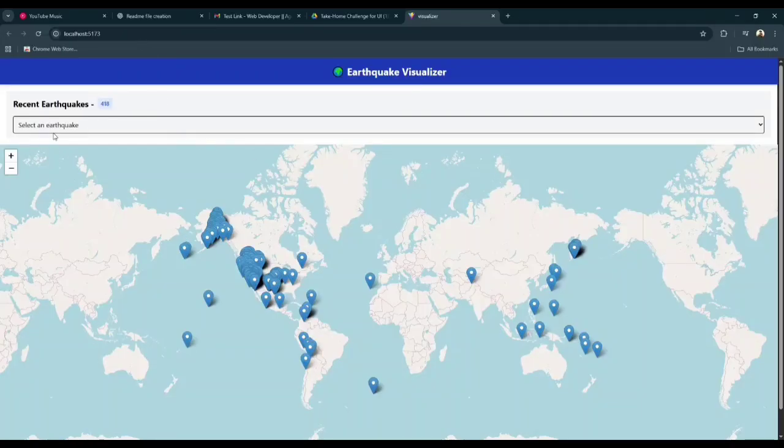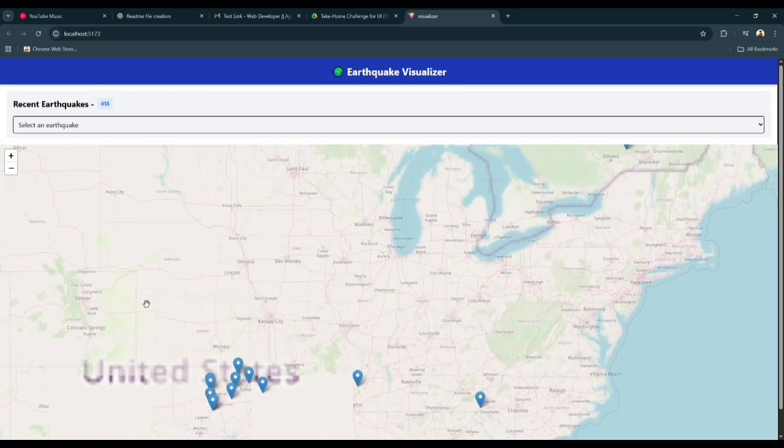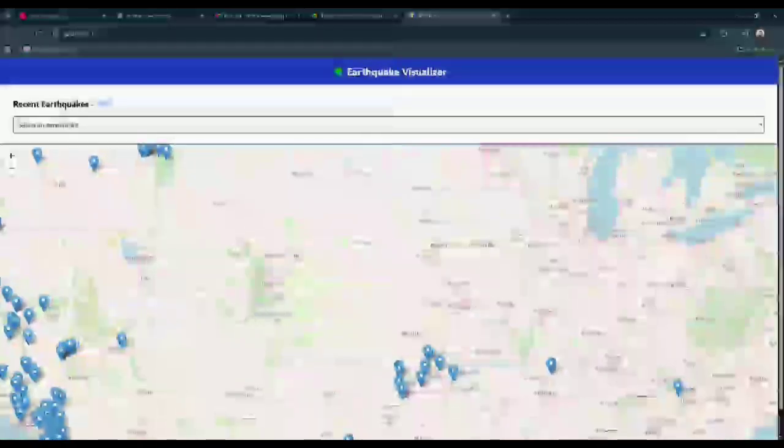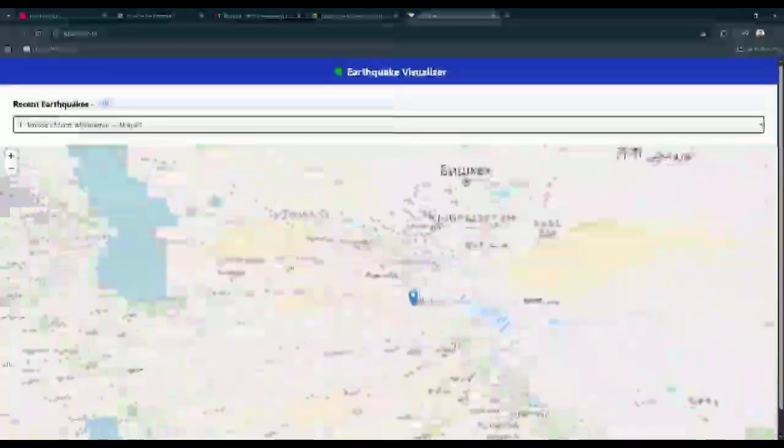This is the website that I have created using React.js, and it shows the map. In the map, you can see the locations in which the recent earthquakes have happened in the last 1 month.